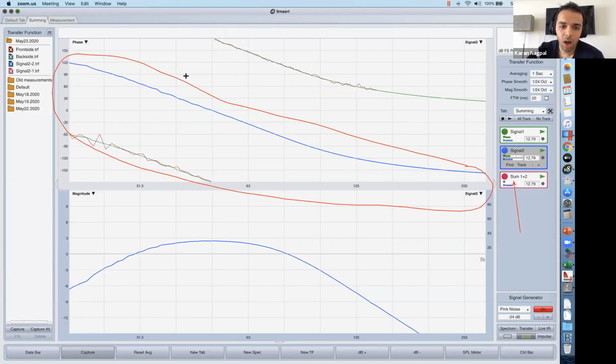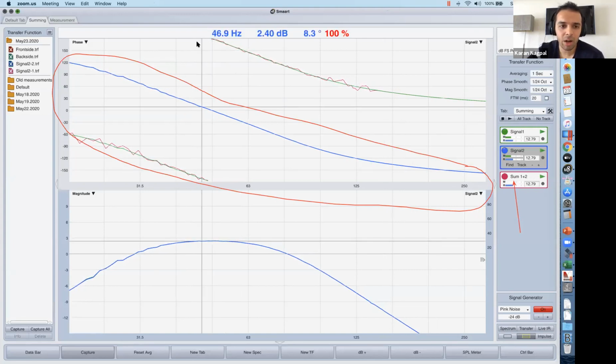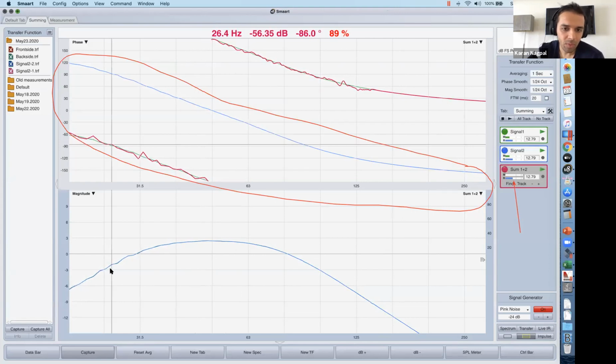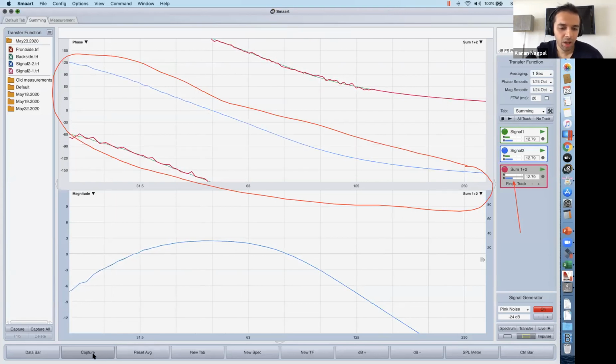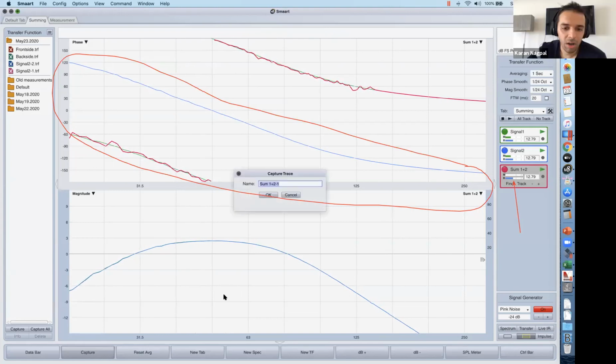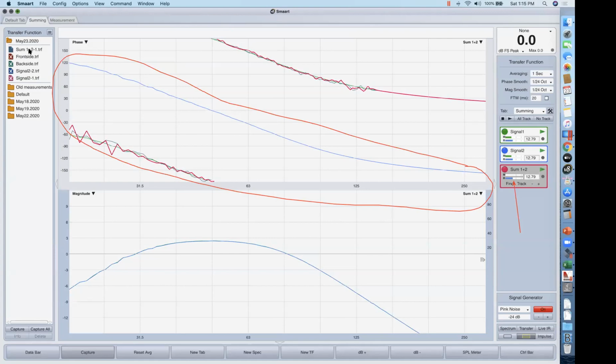Now let me capture. Rajesh, can I capture a null response? Do you have any idea? The phase is visible, but the magnitude I'm not showing anything. So no, you cannot capture a null response there. Okay, let me just try regardless. You can capture a phase, but you won't see magnitude.